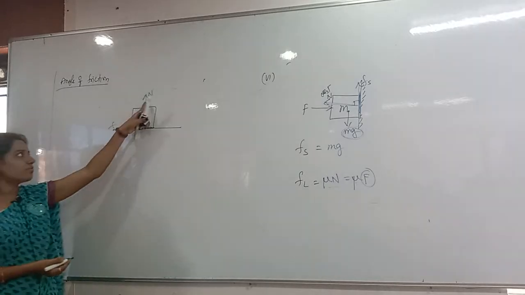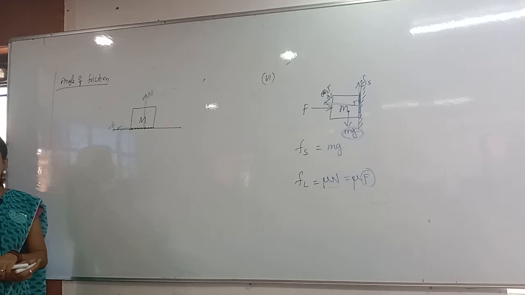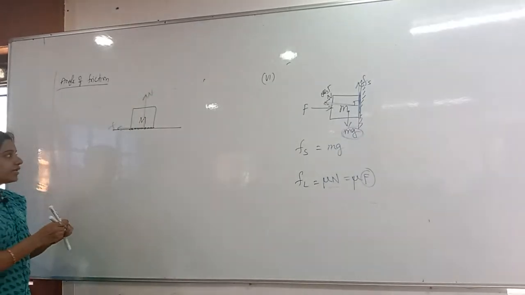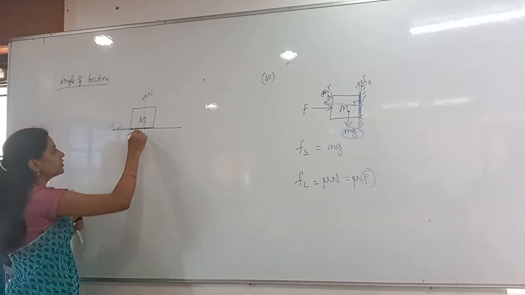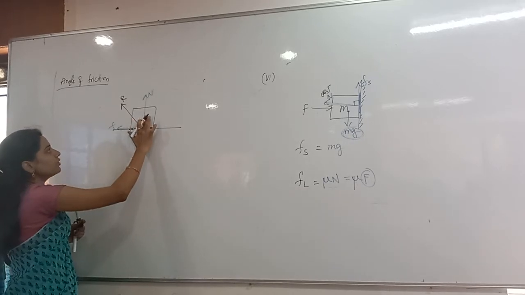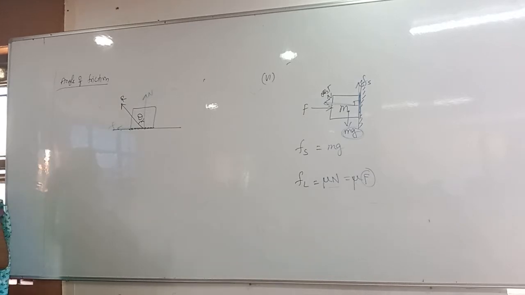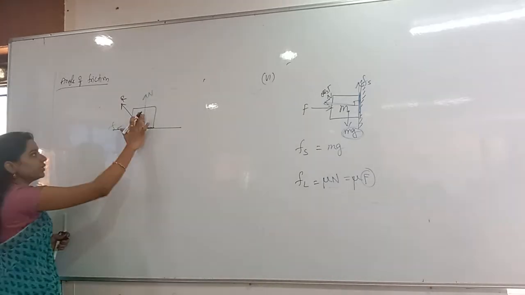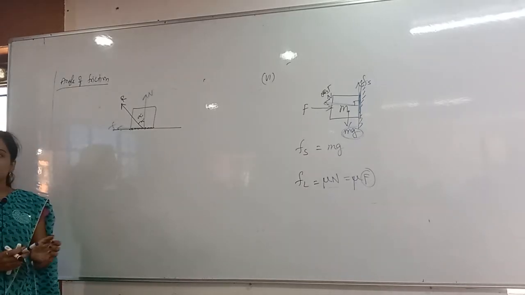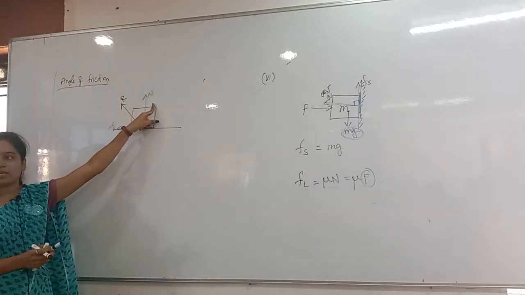So whenever I have a normal reaction here and the friction here, where will we get the resultant? Diagonally in this direction, the northwest direction. I have the resultant, let me call it R. Now, the angle between the resultant and the normal reaction is called the angle of friction. Clear? Here I will take it as alpha. So the angle of friction is nothing but the angle between the resultant and the normal reaction.